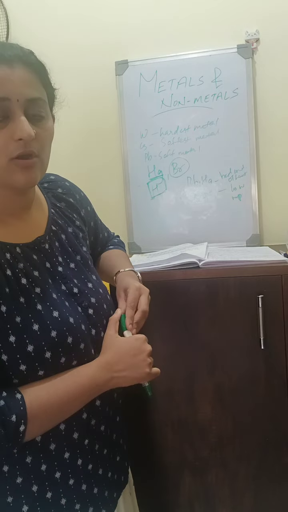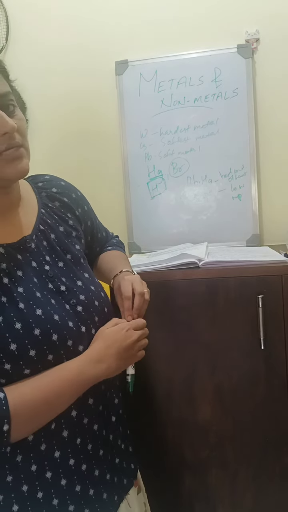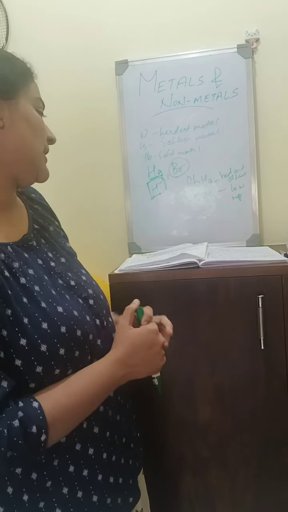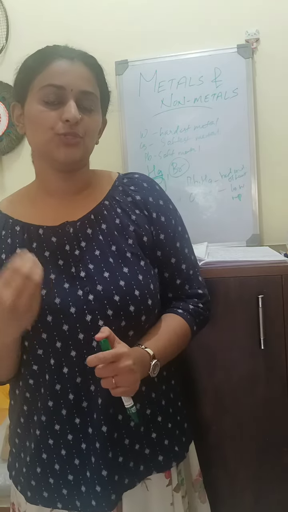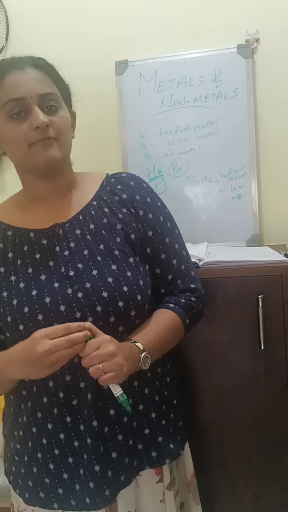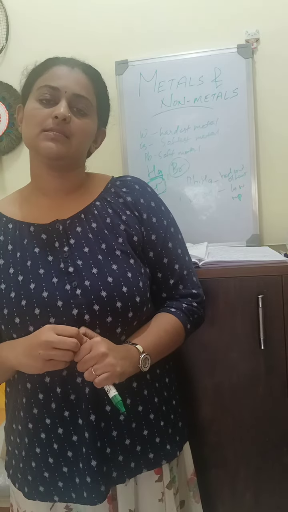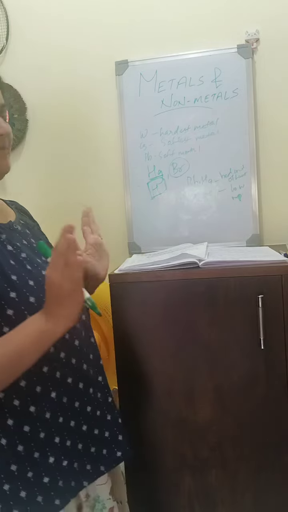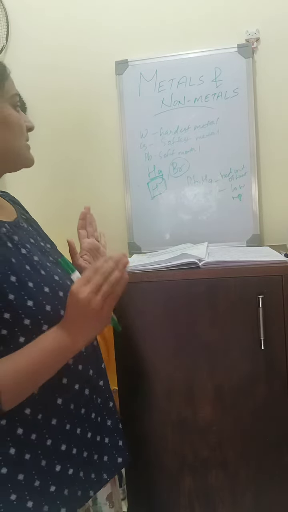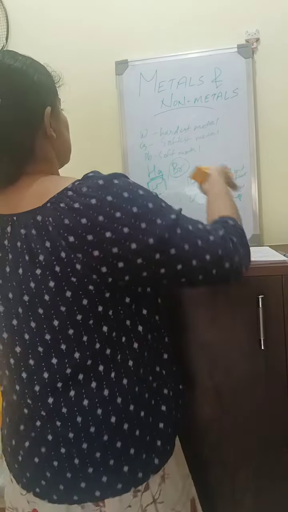And iodine is a non-metal which has got a shining surface, and alkali metals are less dense in nature. Usually the metals have high density, but alkali metals are less dense in nature. These are the exceptions. Next, let's see.